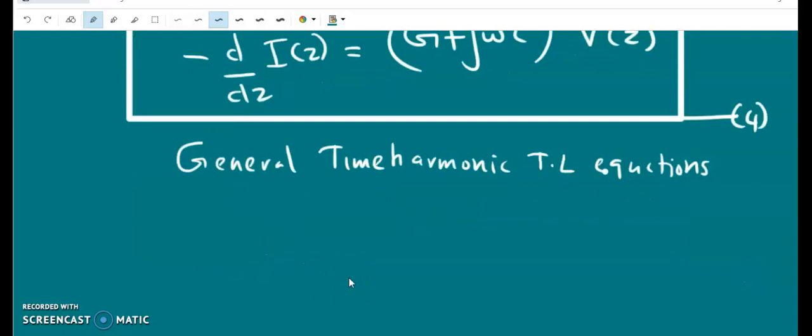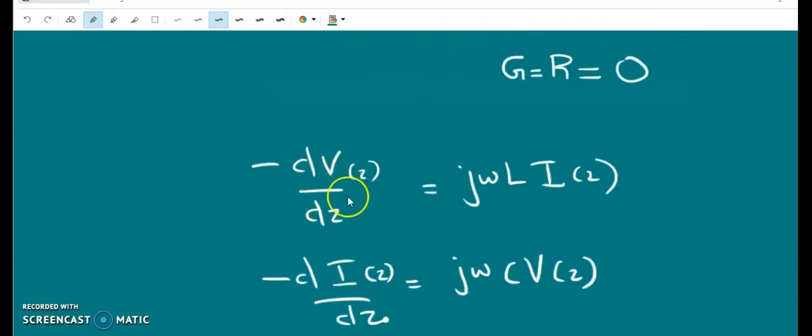These equations are valid for any two conductor transmission line, whether it is lossy or lossless. When the transmission line is lossless, the conductance per unit length and the resistance per unit length are zero. So equations 3 and 4 read minus dV/dz equals j omega L I, and minus dI/dz equals j omega C V, where I is a function of z and V is another function of z.